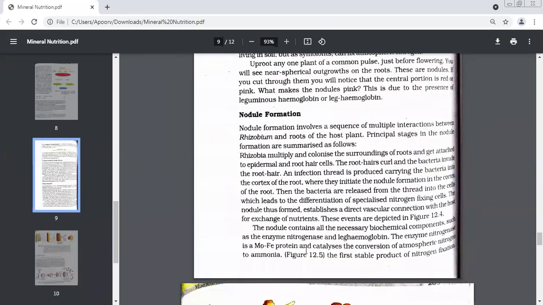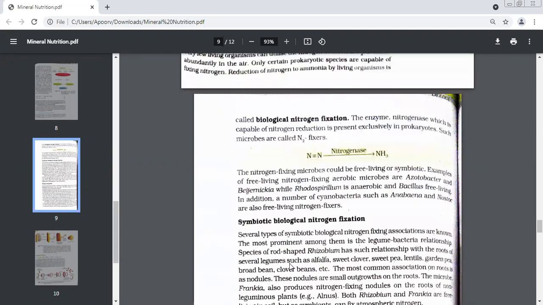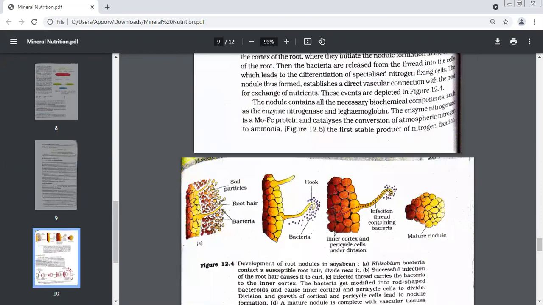Okay. Now, it catalyzes the conversion of nitrogen to ammonia, the first stable product of nitrogen fixation. What is the product? The first thing which is formed when nitrogen fixation takes place, it is ammonia only, which is the first stable product. Other things which are formed get converted. Which is the first stable product of nitrogen fixation? Ammonia. So for nodule formation, there's a diagram over here.